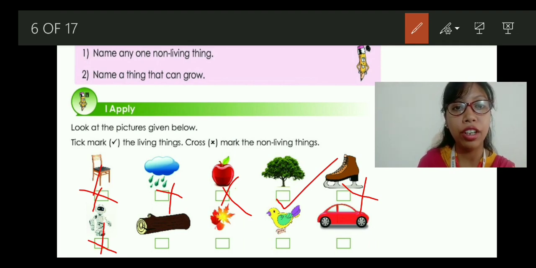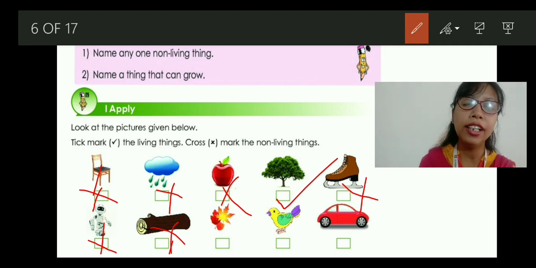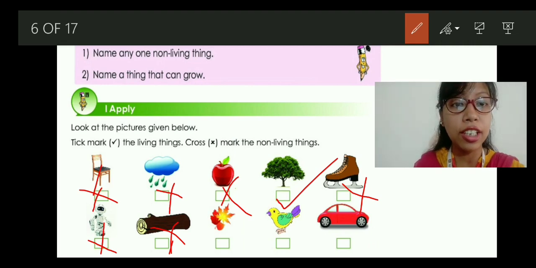Then we have this one, which is wood. A branch or wood of the tree, you can say. So what do you think? Is it living or non-living? When we cut it, does it walk? No. It doesn't breathe, it doesn't grow. Therefore, it is a non-living thing. Next, we have a leaf. Do you think a leaf can grow when we pluck it from the tree? Do you think it can grow? No, it will not grow. It will not move unless we take it, right? So, it is a non-living thing.